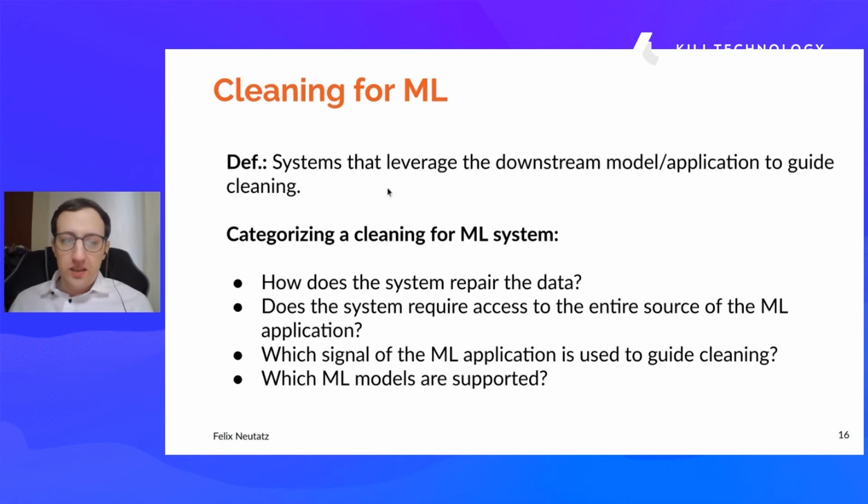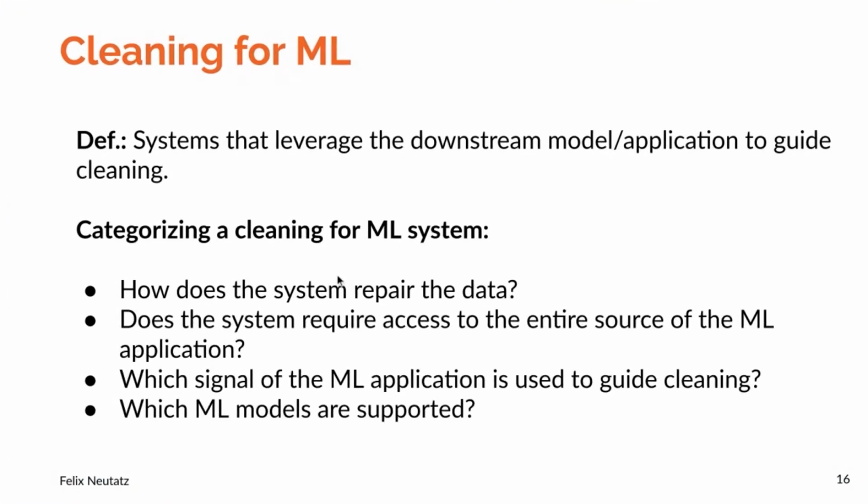We proposed a categorization scheme for these systems, which contains four questions. First, how does the system repair the data? Second, does the system require access to the entire source of the machine learning application? Third, which signal of the ML application is used to guide cleaning? And finally, which ML models are supported?